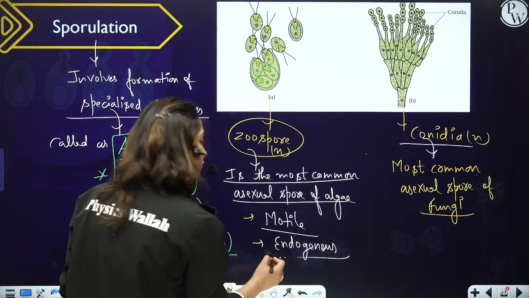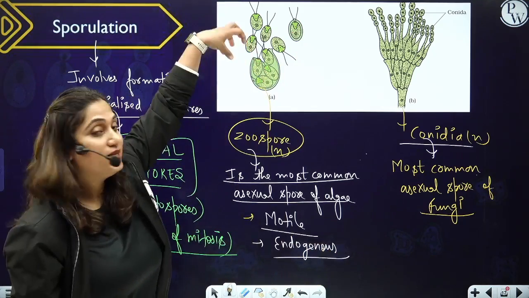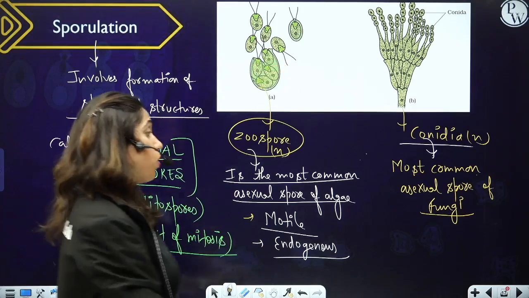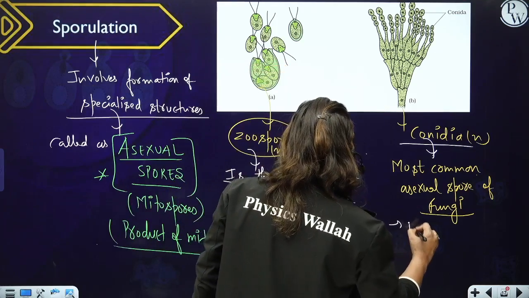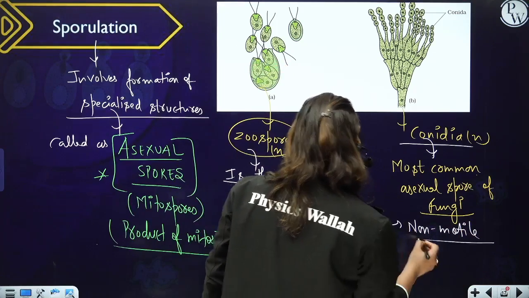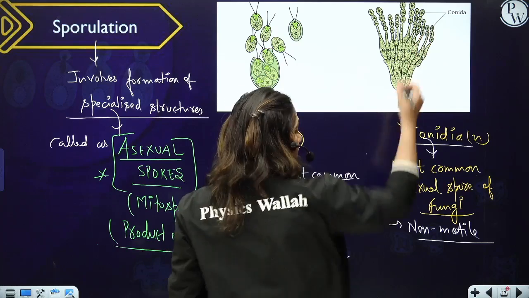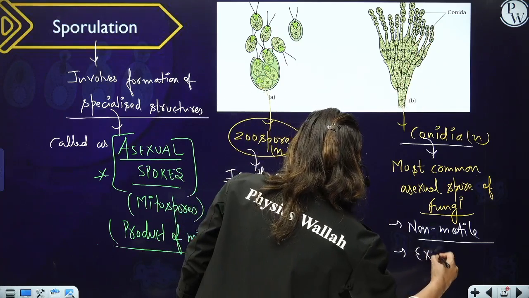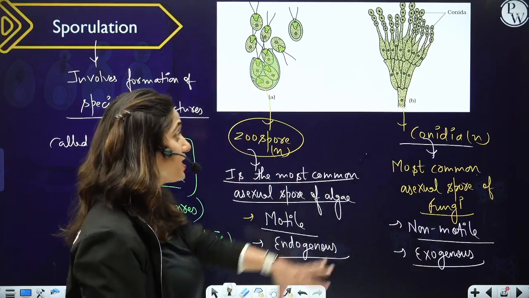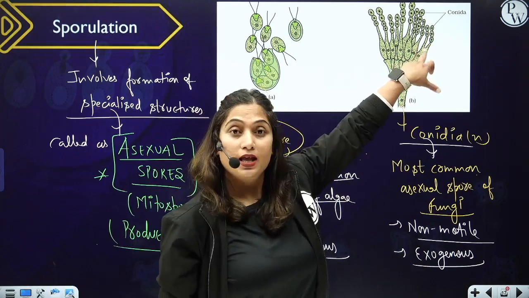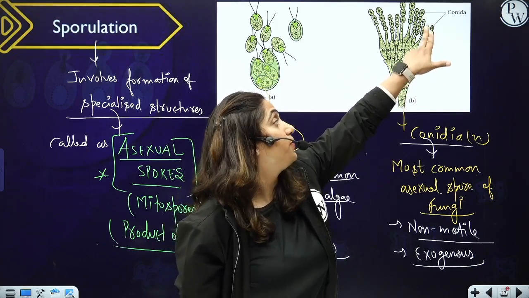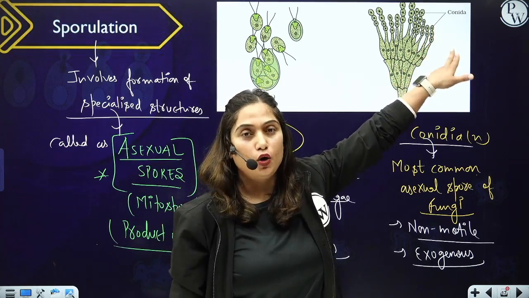What is the meaning of endogenous? It is formed inside the structure. It is formed inside zoosporangium. While on the contrary, conidia is a non-motile asexual spore of fungi because there are no flagella over it, and conidia is exogenous in origin. What is the meaning of exogenous? That it is not formed inside the structure, but it is formed over the hyphae of the